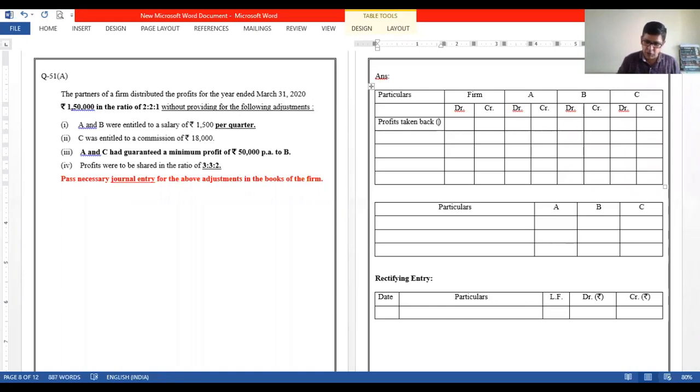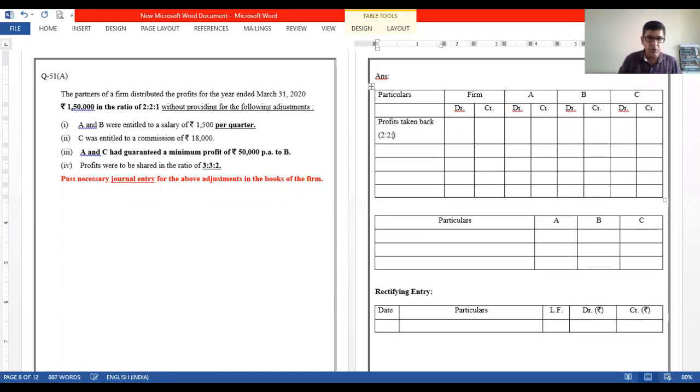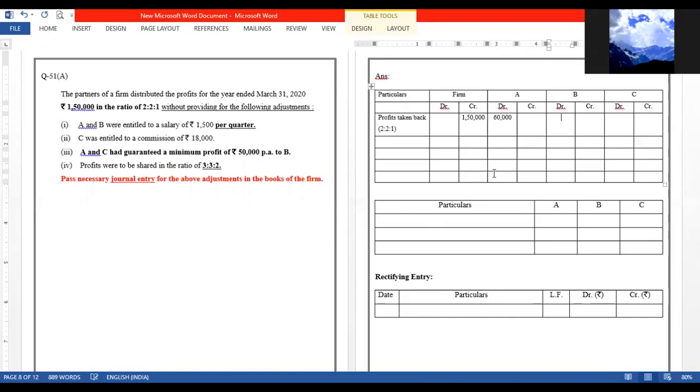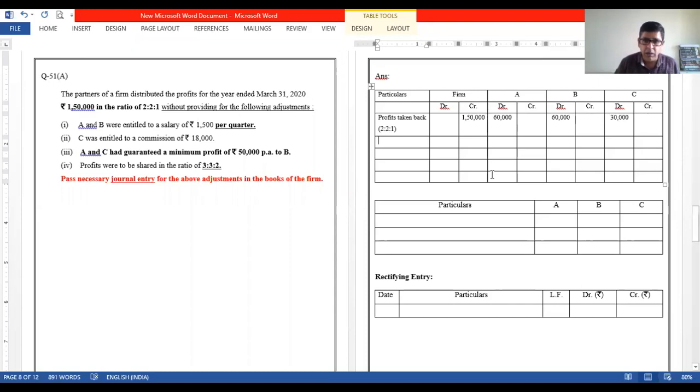That was a ratio of 2:1. When you take back the profit, it has to be credited 1,50,000. Now 1,50,000 has been credited to the firm. Now partners need to be debited in the ratio of 2:1. So 60,000, 30,000, 60, and 30,000. Okay, that's fine. Now we have taken back the profits. Now let us go for the adjustments.